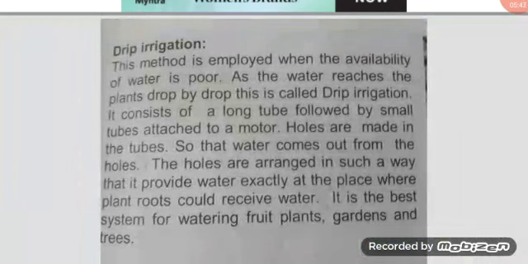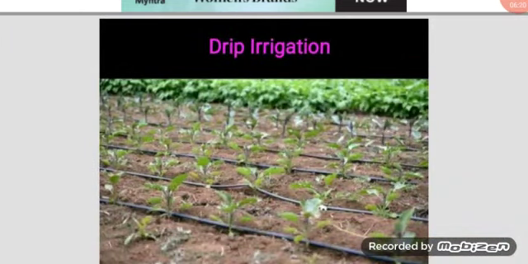Next one is drip irrigation. This method is employed when the availability of water is poor. As water reaches plants drop by drop, it is called drip irrigation. It consists of a long tube followed by small tubes attached to a motor. Holes are made in the tubes so that water comes out from the holes. The holes are arranged in such a way that they provide water exactly to the place where plant roots could receive water. It is the best system of watering fruit plants, gardens and trees. This is the picture of drip irrigation.